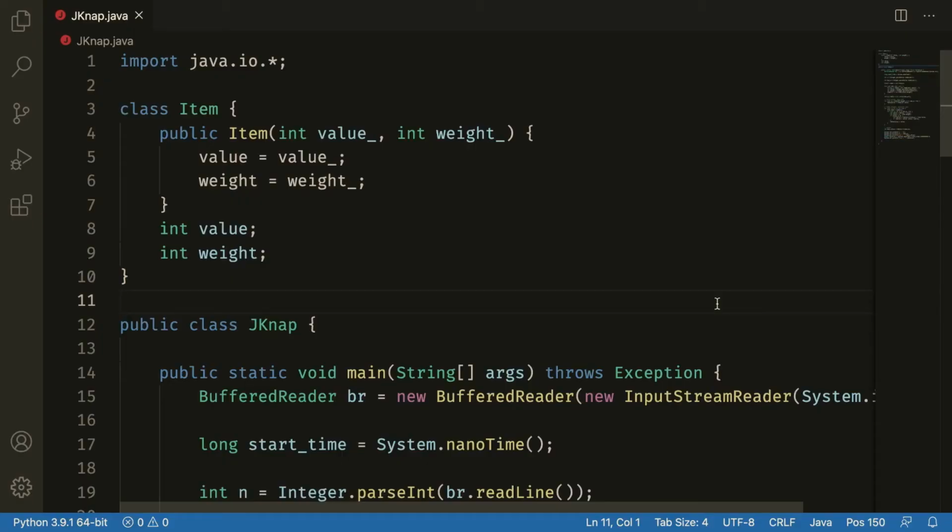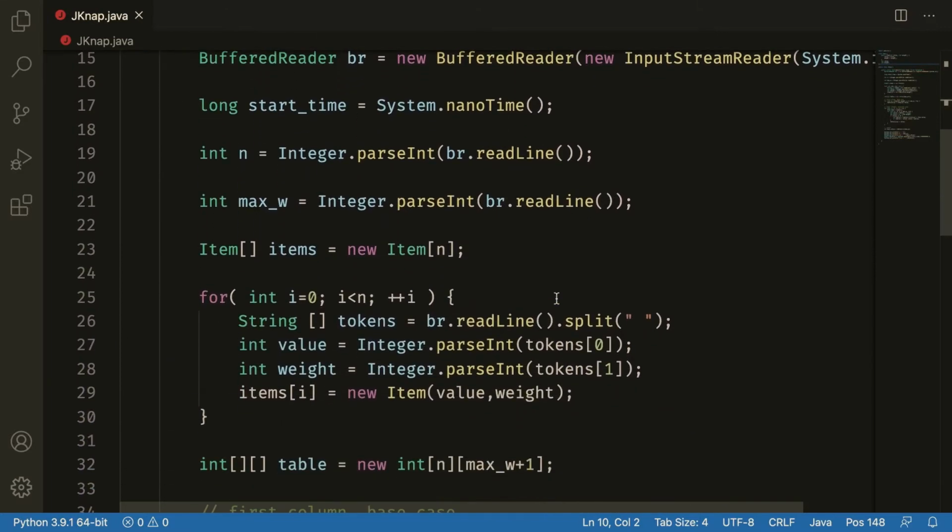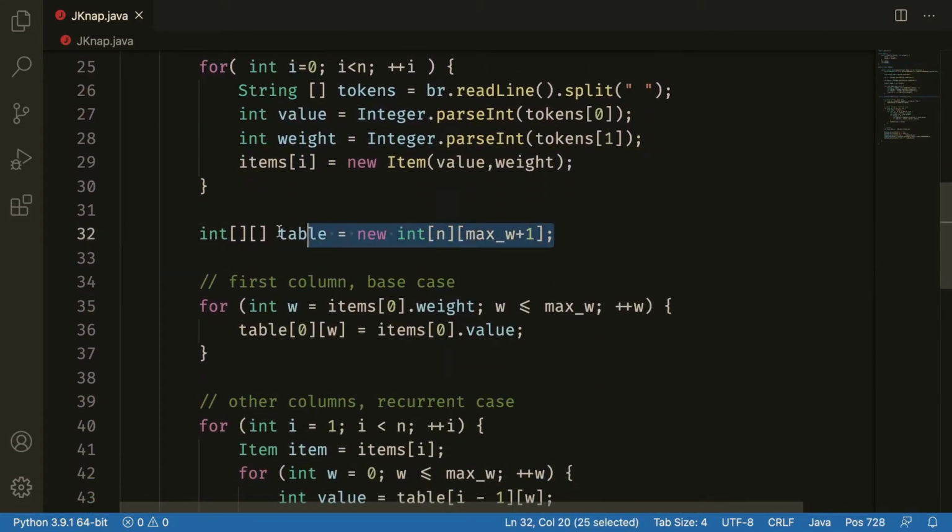Here's Java. This is not super exciting. It's basically the same idea as our last version in Python. It's just a bit more verbose. We have an item class that just carries our values around, some stuff to parse the input. This is our dynamic programming table as a two-dimensional array. Well, actually as an array of arrays, but we'll get to that. And the rest is just the same as before.